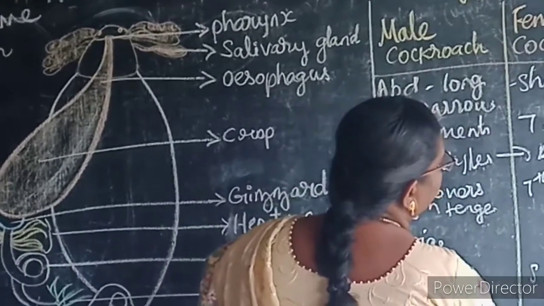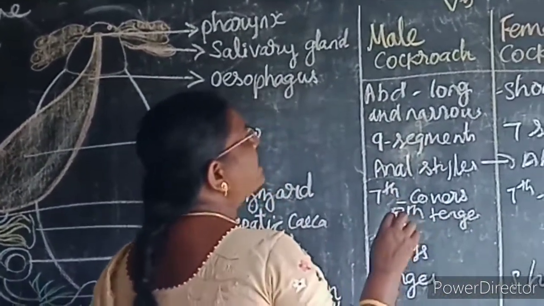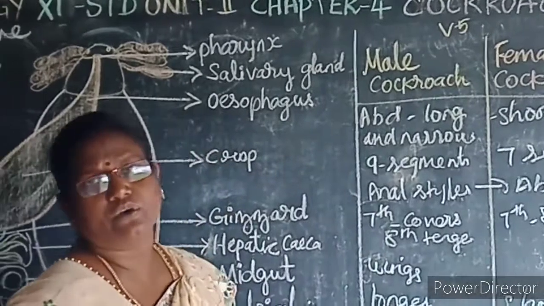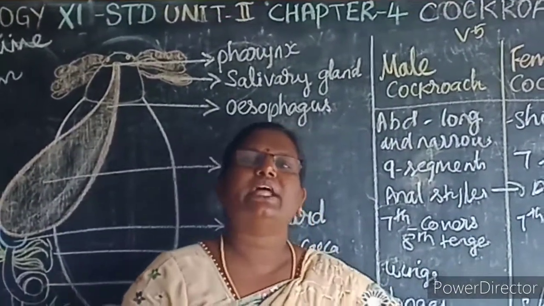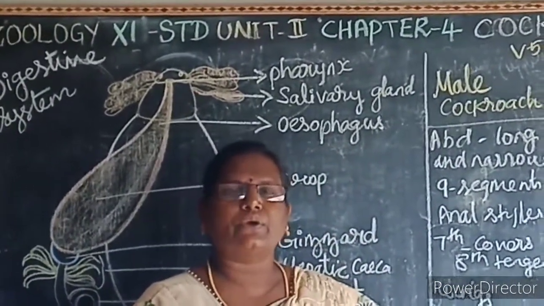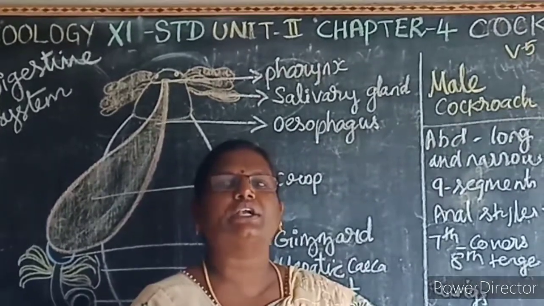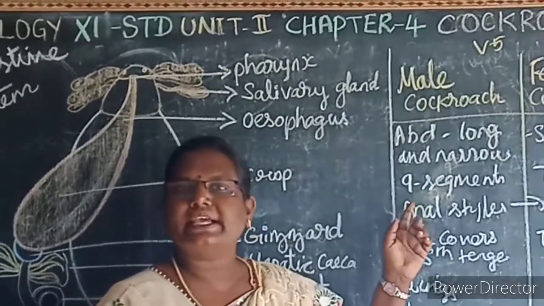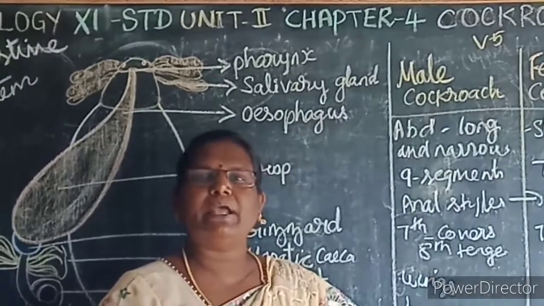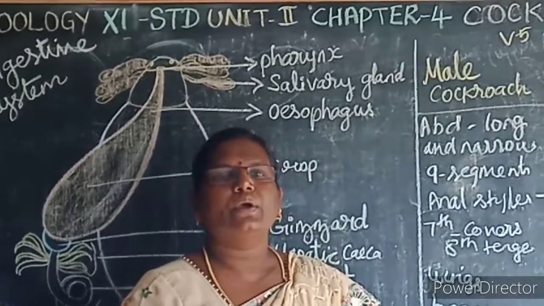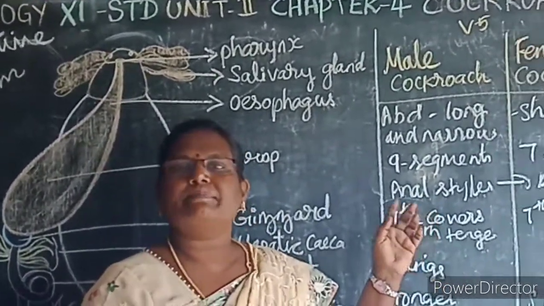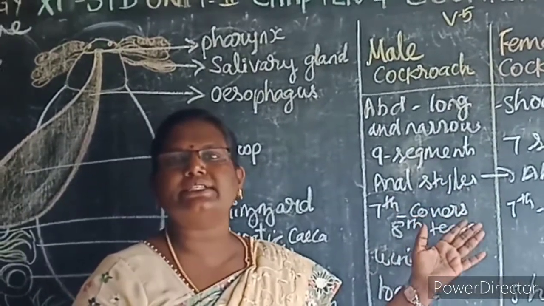It's a very important question: the difference between the male and the female cockroach. In the male cockroach, the abdomen is long and narrow. In the female cockroach, it is short and broad. In the male, 9 segments are visible; in the female, 7 segments are visible. In the male, the anal styles are present. In the female, the anal styles are absent.